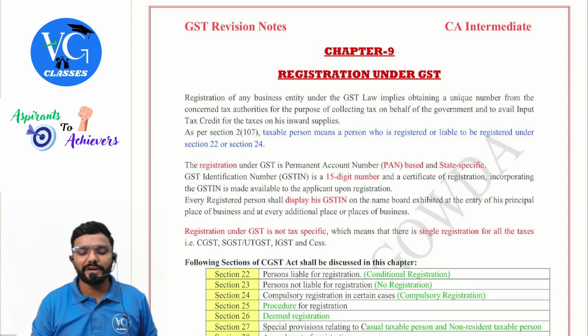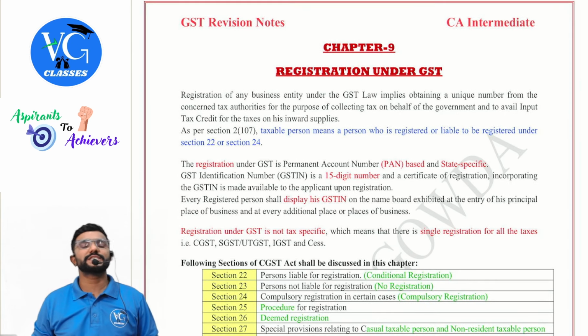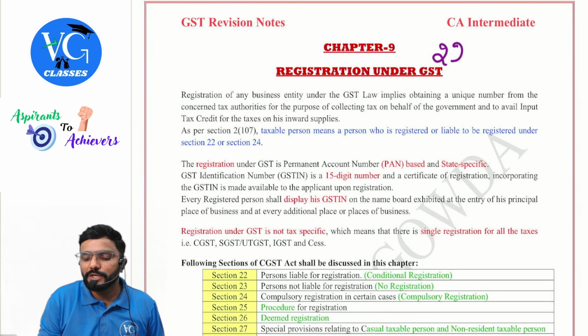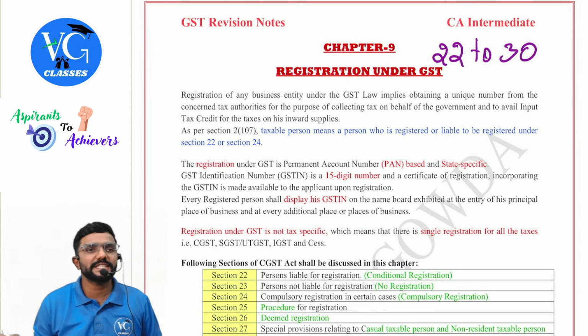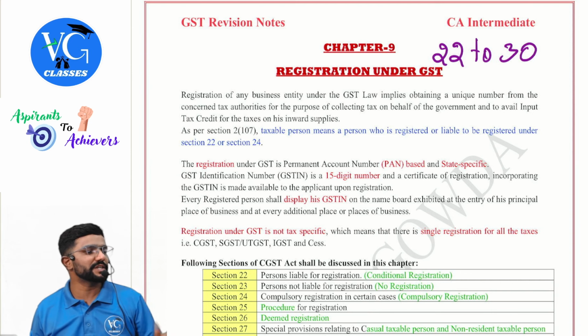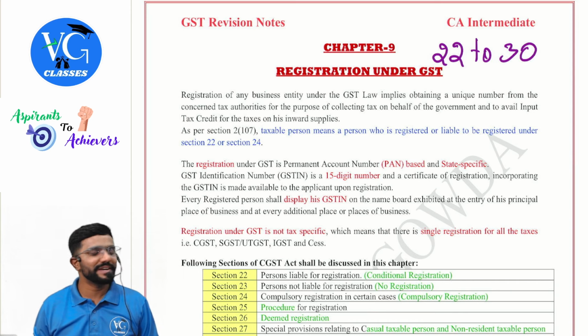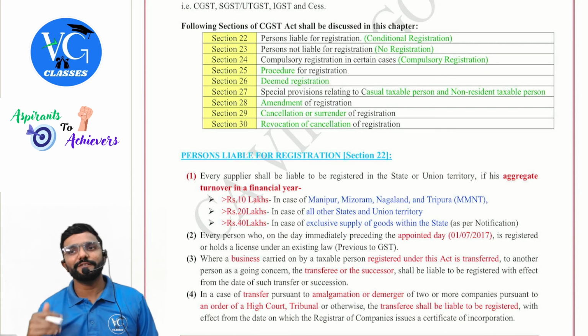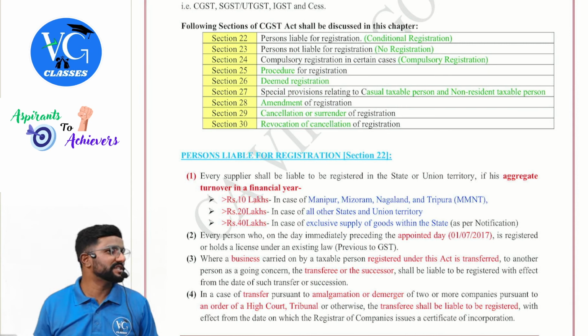Yes, students. Now we will revise the registration topic, that is chapter 9. Guys, sections 22 to 30 of the CGST Act talk about registration, and each and every section is a part of your intermediate syllabus. I have given the list, you can see 22 to 30. Each and every section is covered in your syllabus, guys.